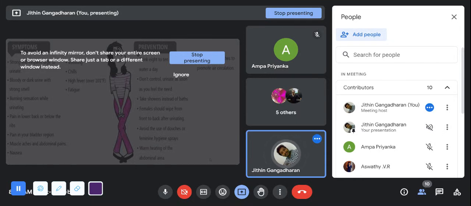And see how to wipe. It should be wiped from front to back so that no fecal sediments come into the urethra, as happens when you wash from back to front. Okay, it should always be wiped from front to back. And you have to avoid douches or feminine hygiene sprays. Okay, in case of urinary tract infection.